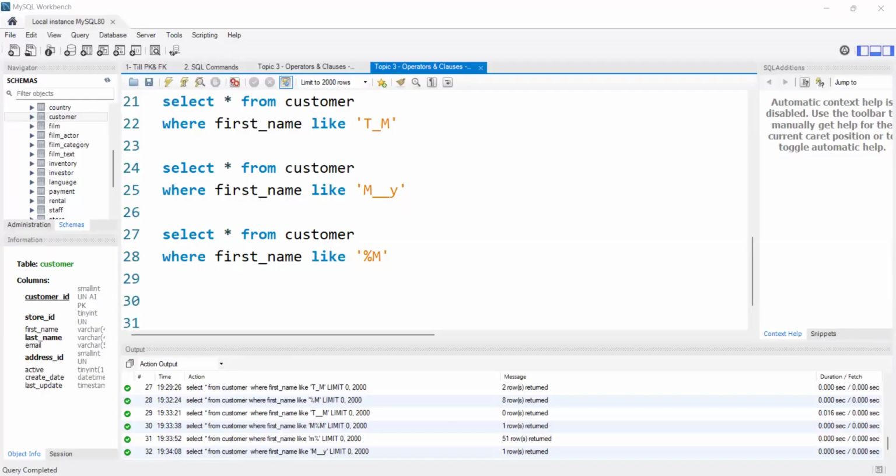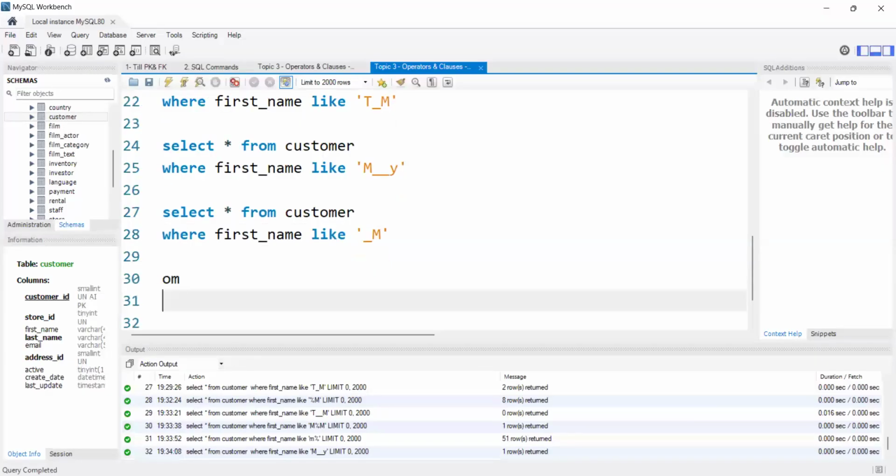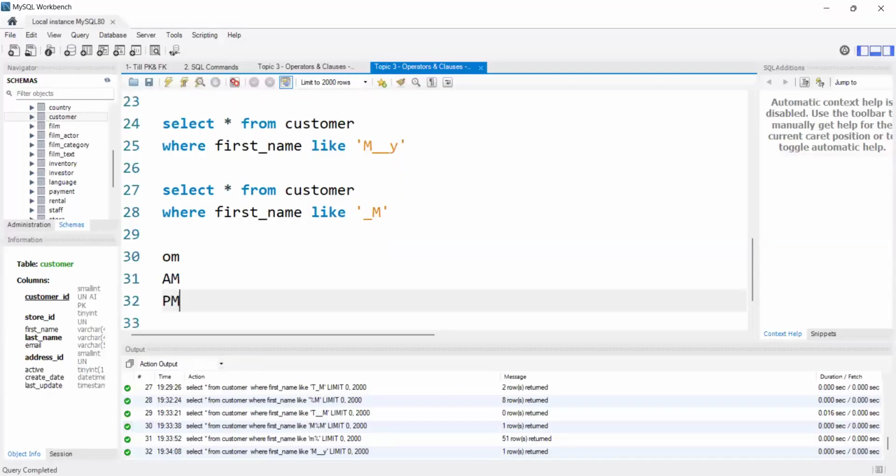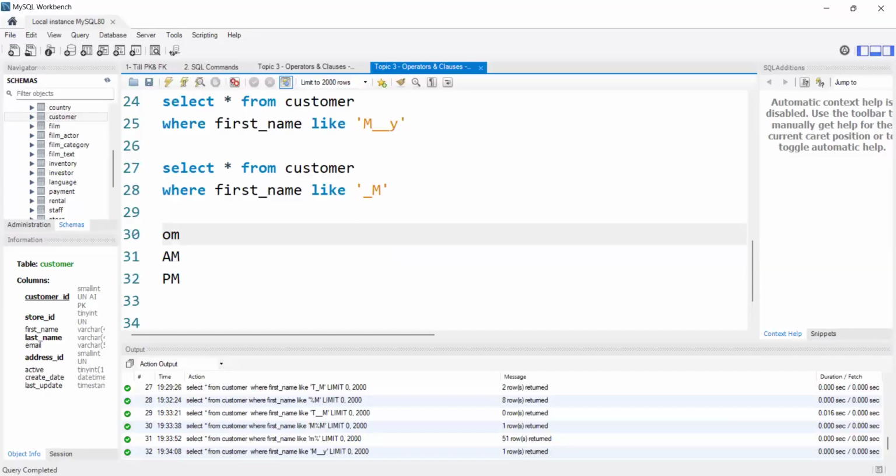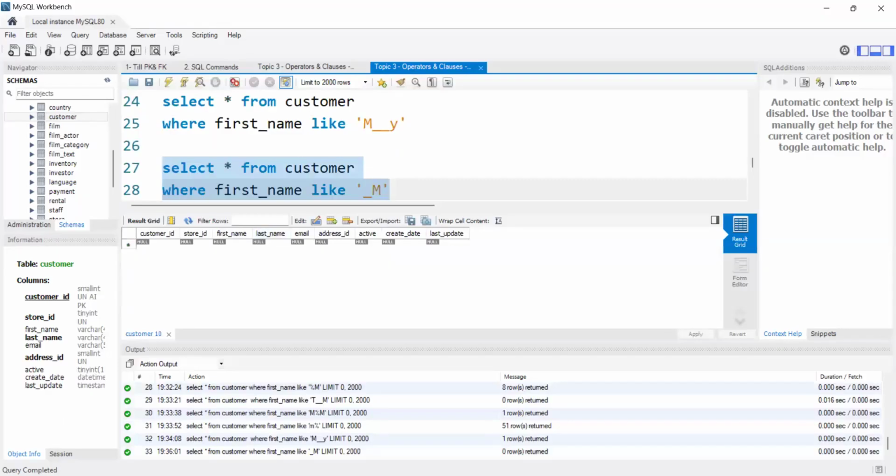It will display words where the first letter can be anything and the second letter is M. My word should have only two letters like this: first anything and the second M. We need to display only two-letter words if we use only underscore and M. We don't have such data, that's the reason we are not getting anything.